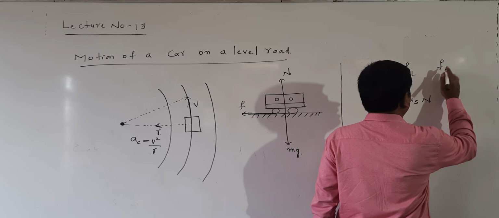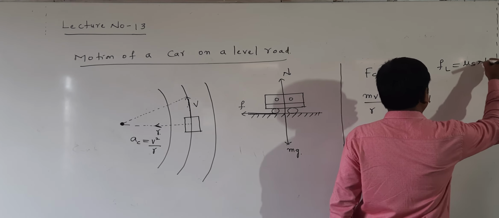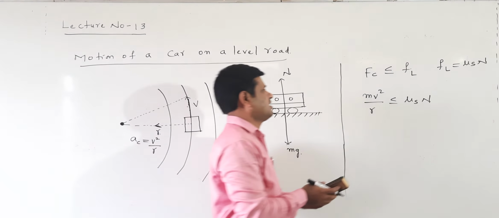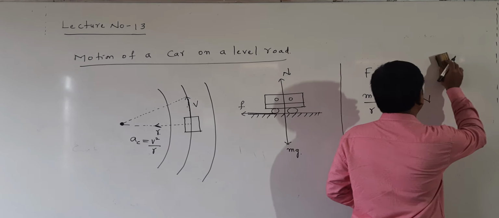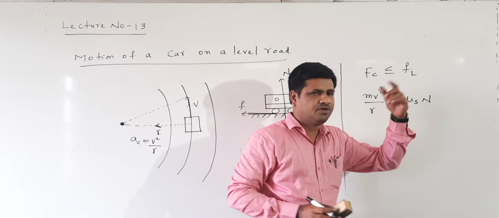Fl is equal to mu s into N. The maximum value of static friction is called limiting friction. This is the necessary condition for the car to move on the road: mv square by r less than or equal to mu s into N.